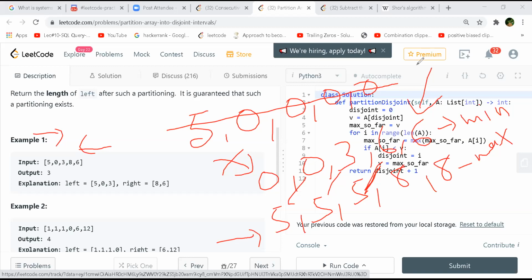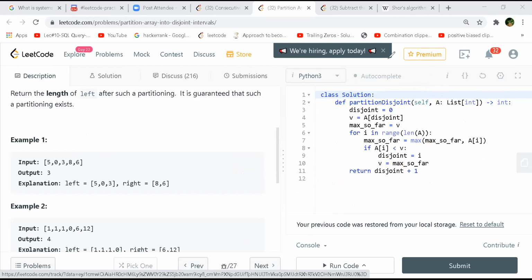Yeah, makes sense. I think the one I've written is the same, but it saves space. In the approach we took, where we first calculated the two arrays and then iterated again, the left array, which took the max values into consideration, can be taken care of just while iterating through the given array itself.